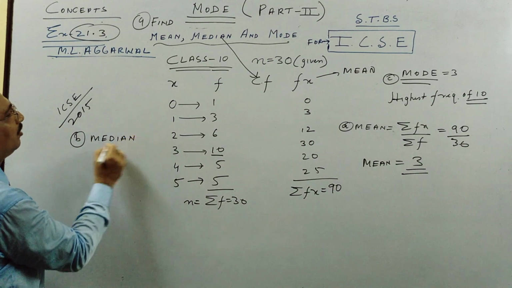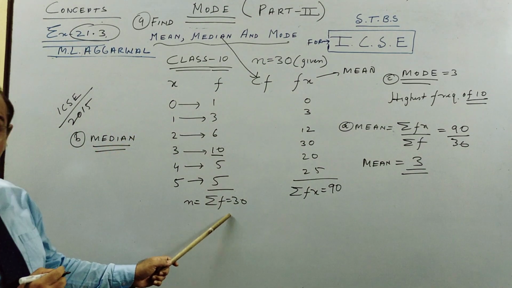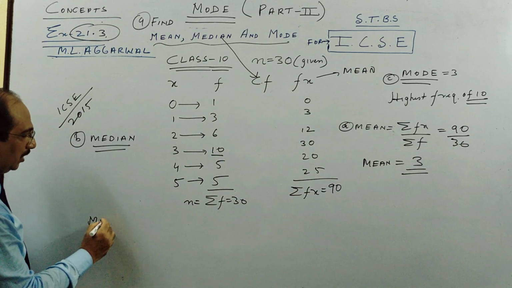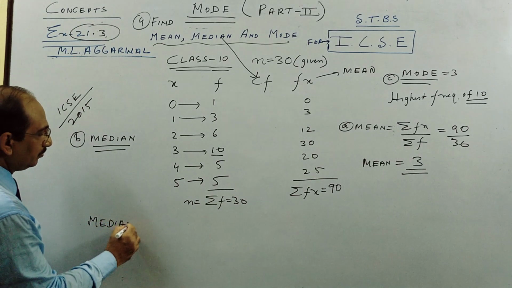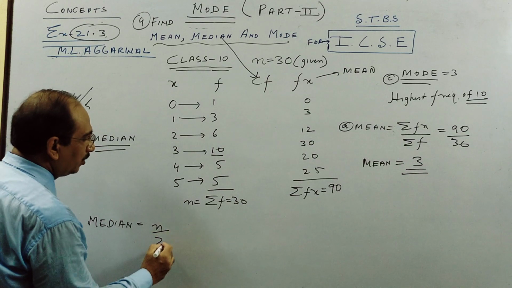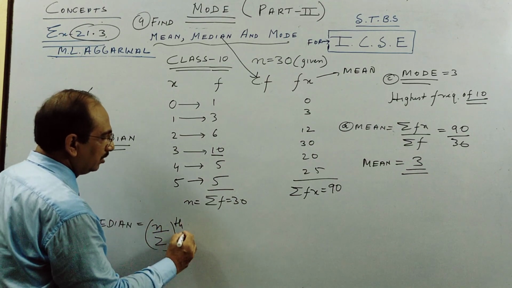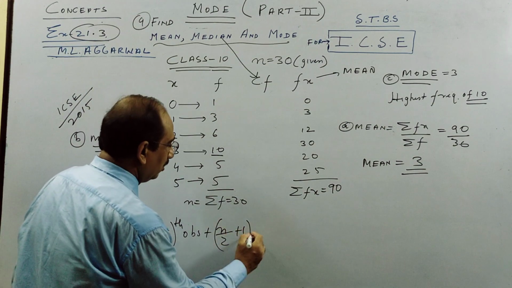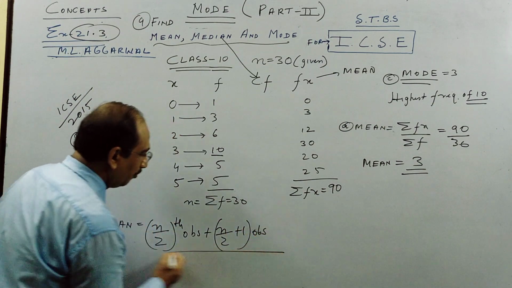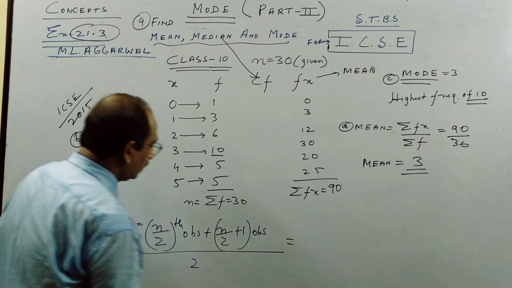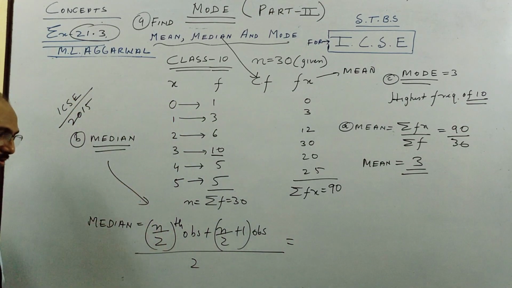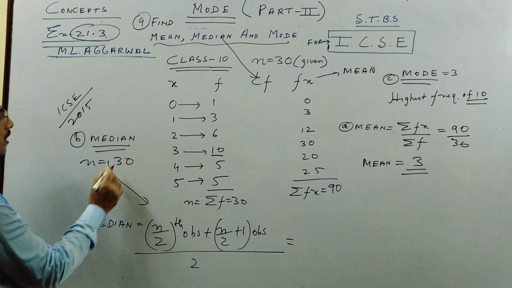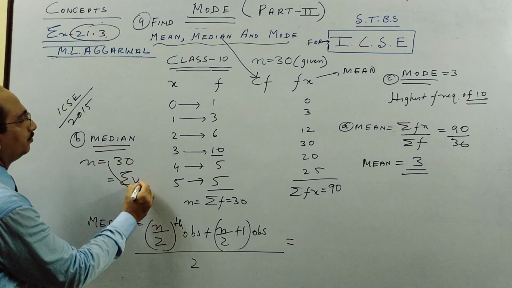So median, if you see, there are an even number of observations. So median is given by the n by 2th observation plus the n by 2 plus 1th observation, by 2. This is the formula, because n is 30, which is even.